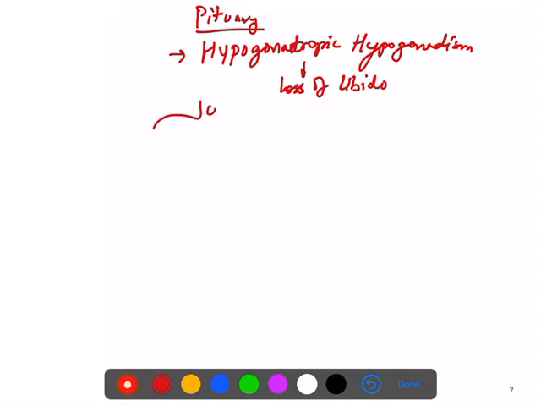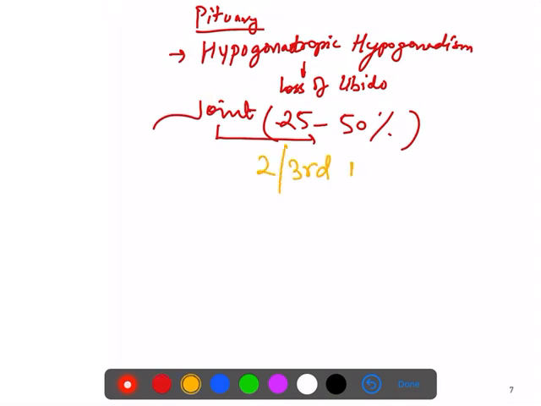The joint is also involved, in 25 to 50% of patients. The joints involved are the second and third metacarpophalangeal joints. Important to remember. And rare manifestations with hemochromatosis: there will be hypoadrenalism.